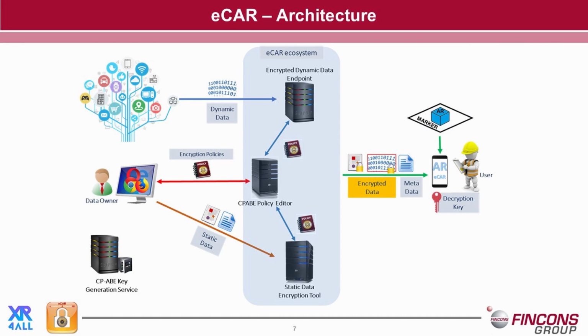eCAR uses this encryption technique to protect the information and differentiate it according to the user profile. What we have developed are components that can be used on the mobile phone to support this kind of information customization and a set of tools that can be used for creating and managing the encryption policies, for encrypting static data, like PDF files or other kinds of documents, using created policies, or for encrypting dynamic data, for example coming from sensors. Additionally, in eCAR the data owner can create the metadata information to be associated to a visual marker. This metadata information can combine one or more data sources that can be encrypted or unencrypted.